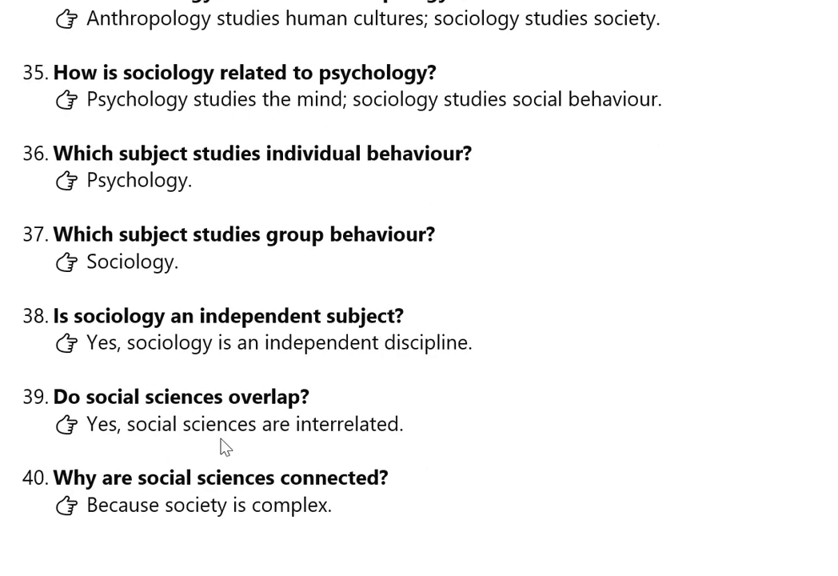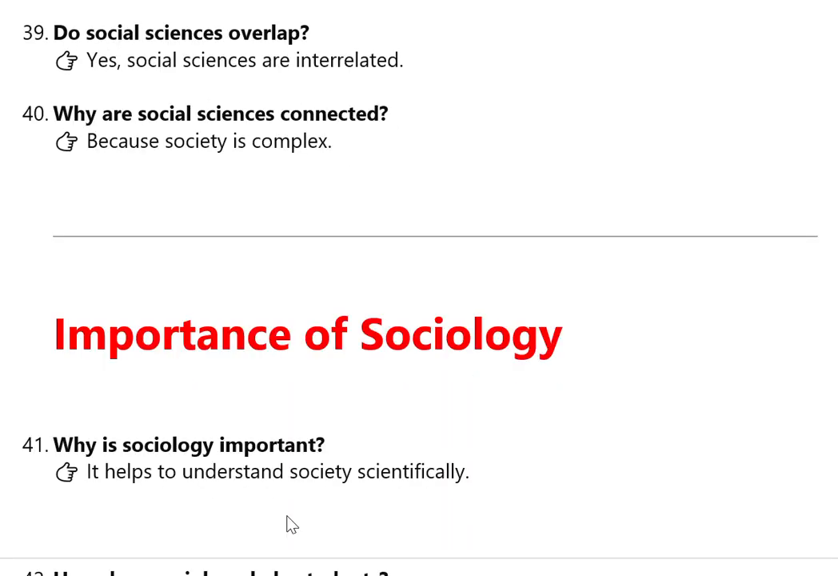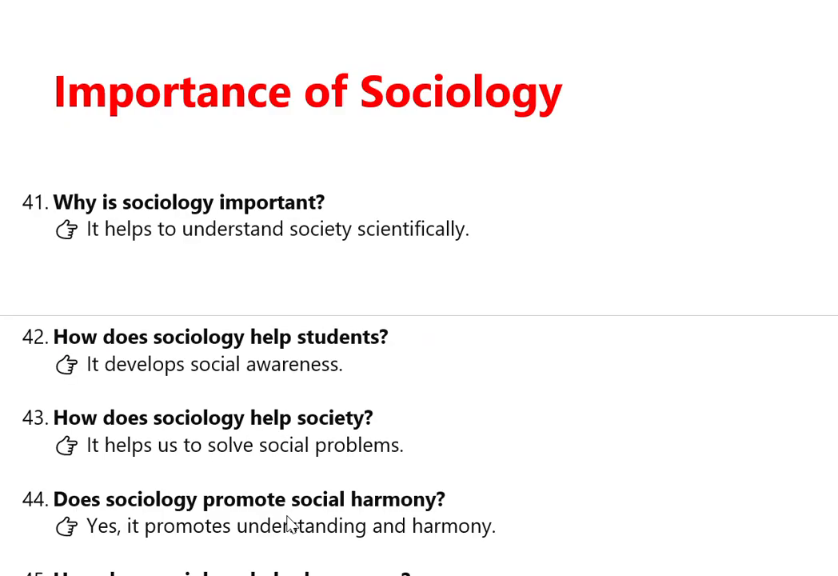Do social sciences overlap? Of course, yes. Social sciences are always interrelated and they overlap with each other. Why are social sciences connected? Because society is a complex one. Now we are moving to the next topic. It is about the importance of sociology. Why is sociology important? It helps to understand society scientifically.